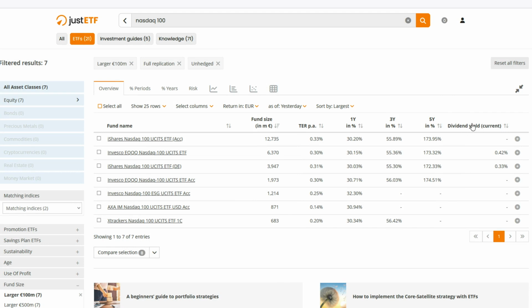And the result is this. So I'm going to start going through the ETFs in order of their size. You see, if you click here, you can order them according to size, expense ratio, whatever you want. I'm just going to order them based on size, and I'm going to start going through them one by one in order to see what the differences between these 7 ETFs that follow the NASDAQ 100 are.